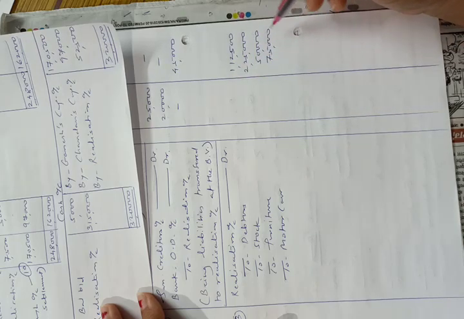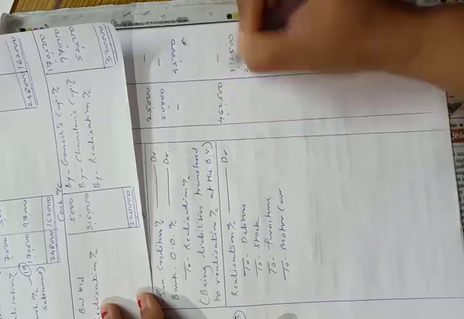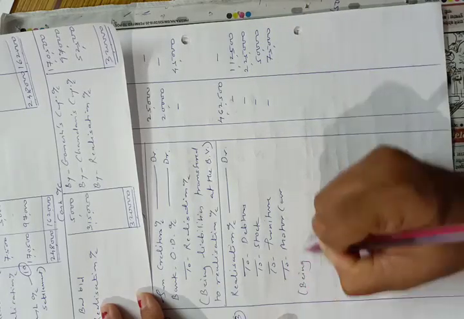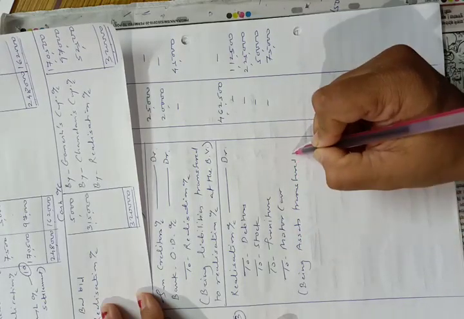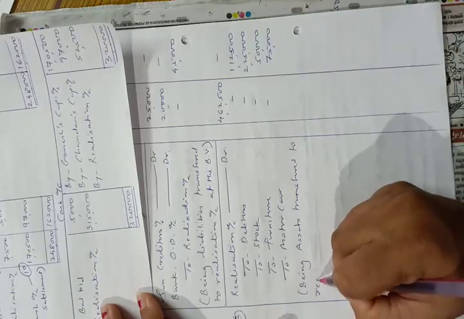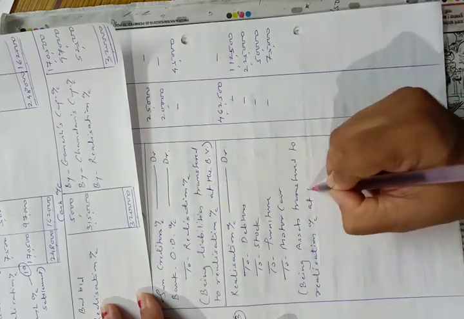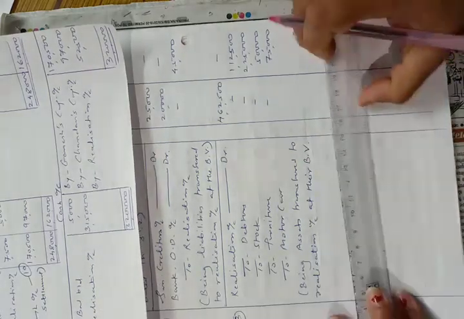So total of this amount is 4,62,500, being assets transferred to realization account at their book value. Okay, so third entry has been passed.